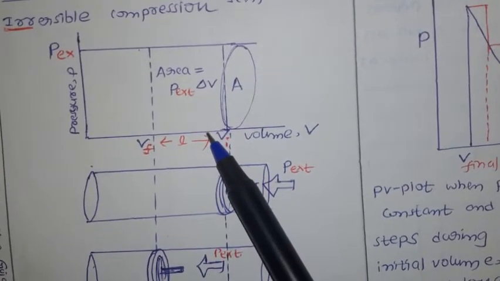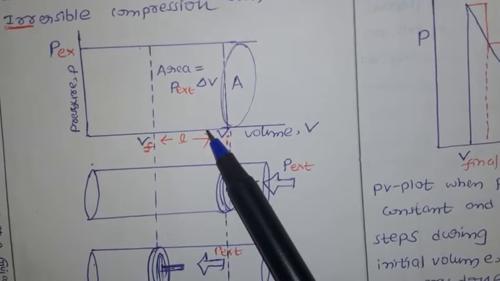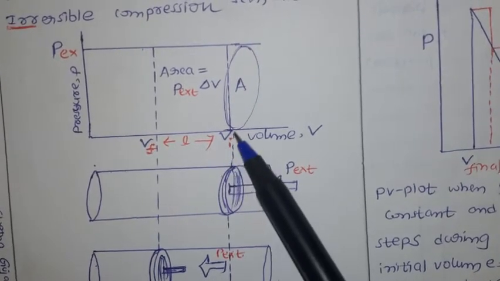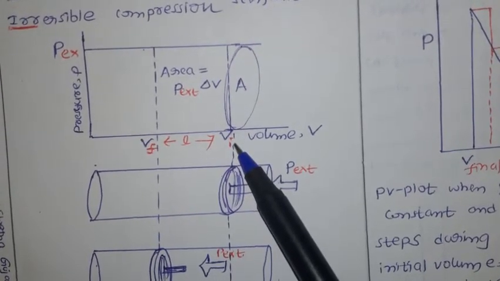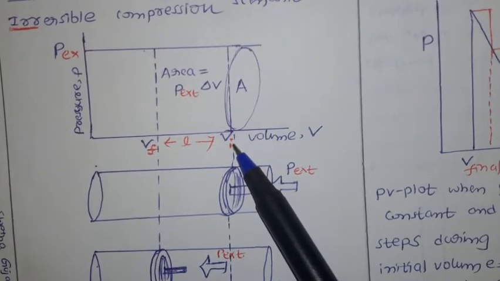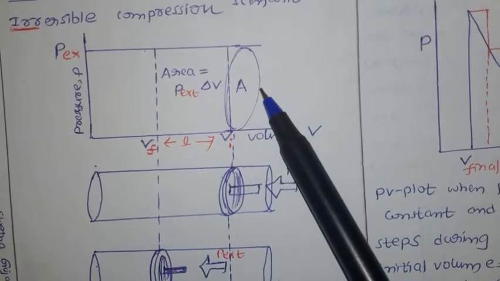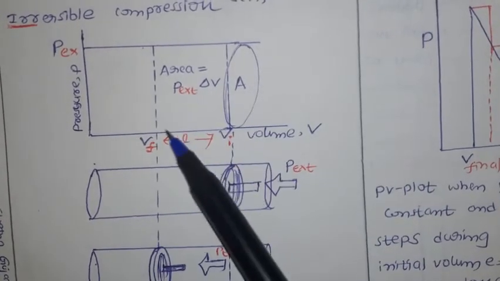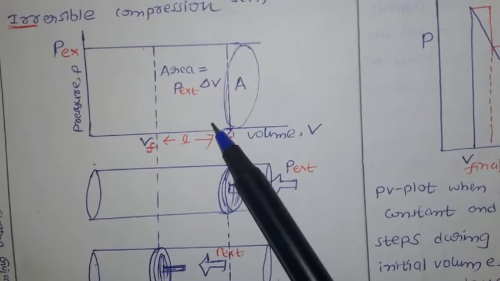Now the total volume of the gas is V initial, the initial volume, and the pressure of the gas inside is P. We have two pressures here: one is what we apply externally, called P external, and the internal gas pressure, which we call P, or you can write P internal.